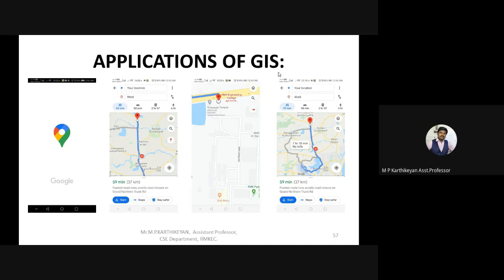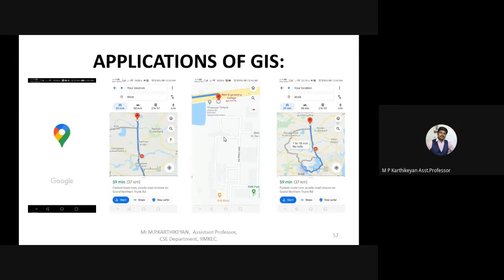Spatial data is an area, a line or a dot, and non-spatial data is the characteristics of those points, lines or areas. Here you can see the RMK College Road, and our buildings can also be seen. This is a Google application.